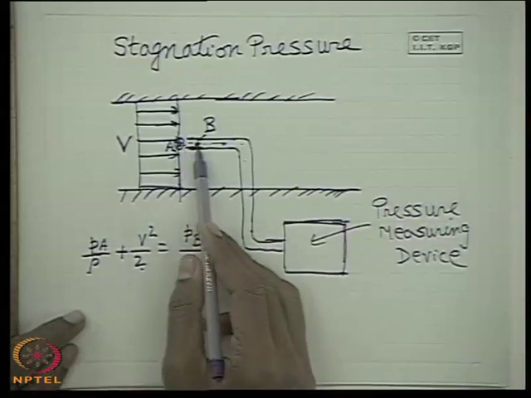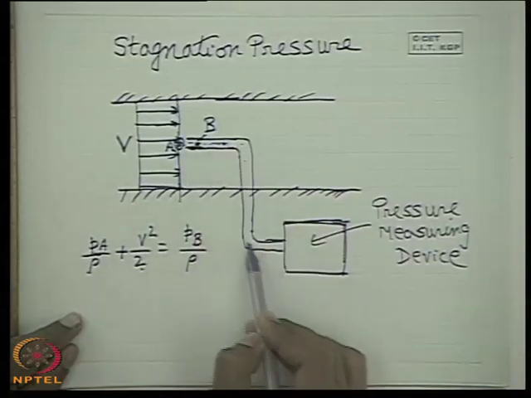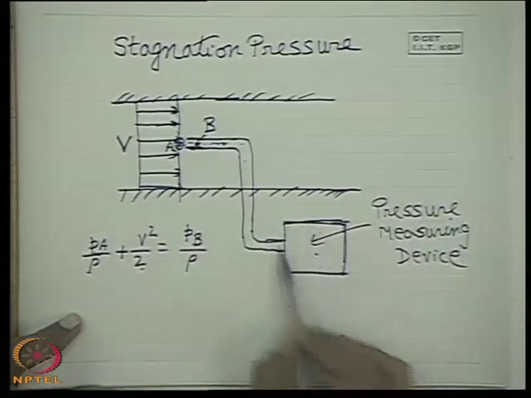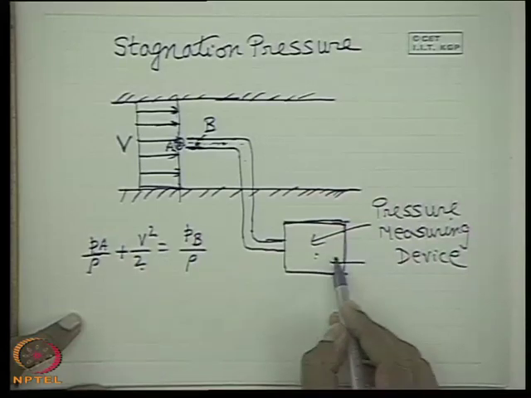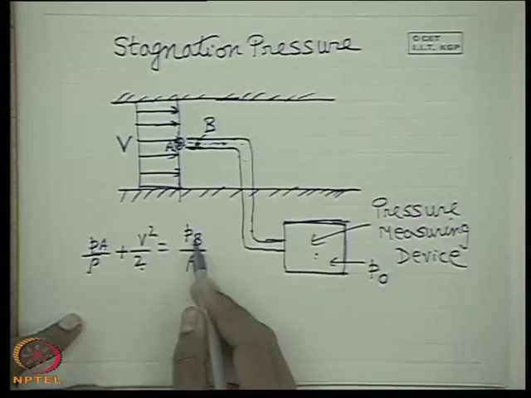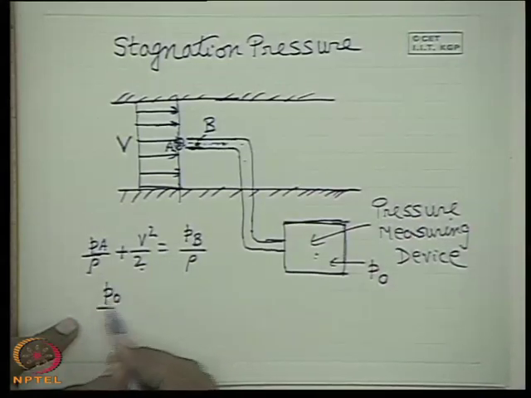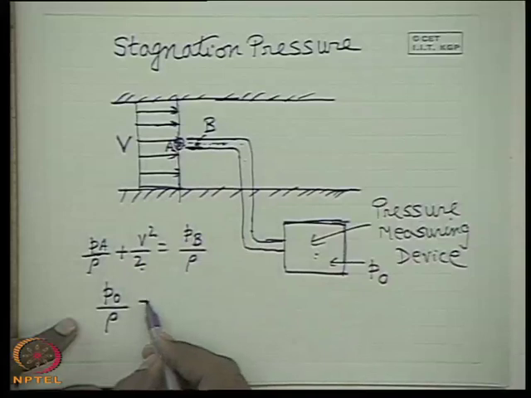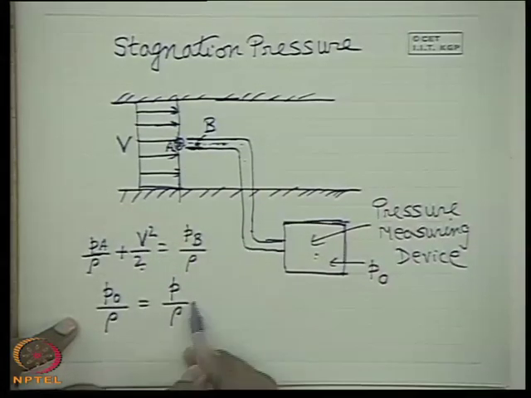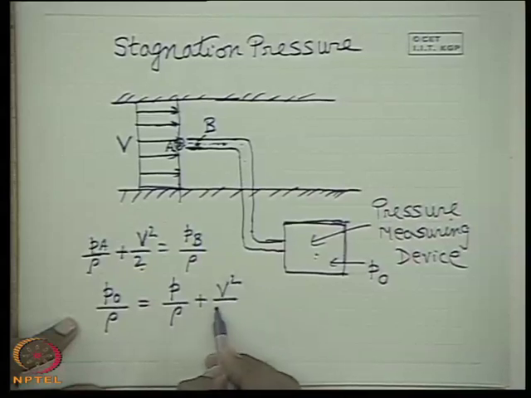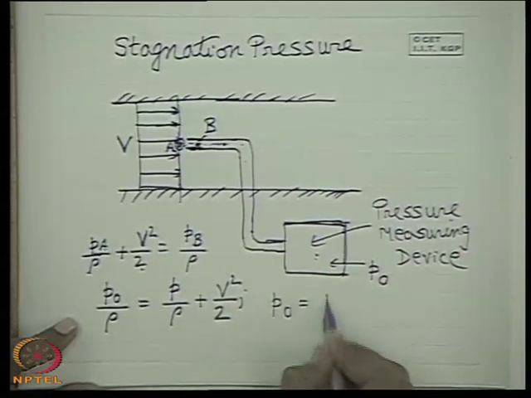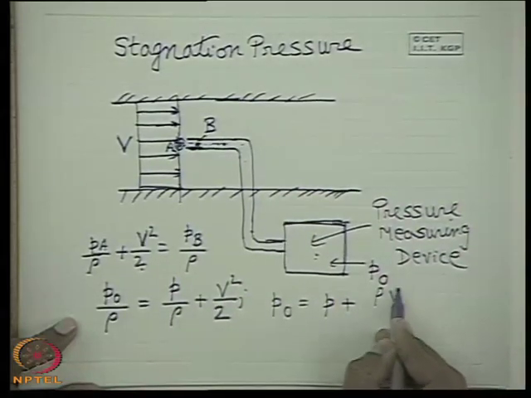This is because the fluid is at rest, and if we consider the pressure to be the same throughout this mass of fluid, this is the pressure being registered here. So this gives an indication of Pb. Now we write Pb as P0, and A is any general point with flow velocity V. Then we can write P0 is equal to P plus rho V square by 2.